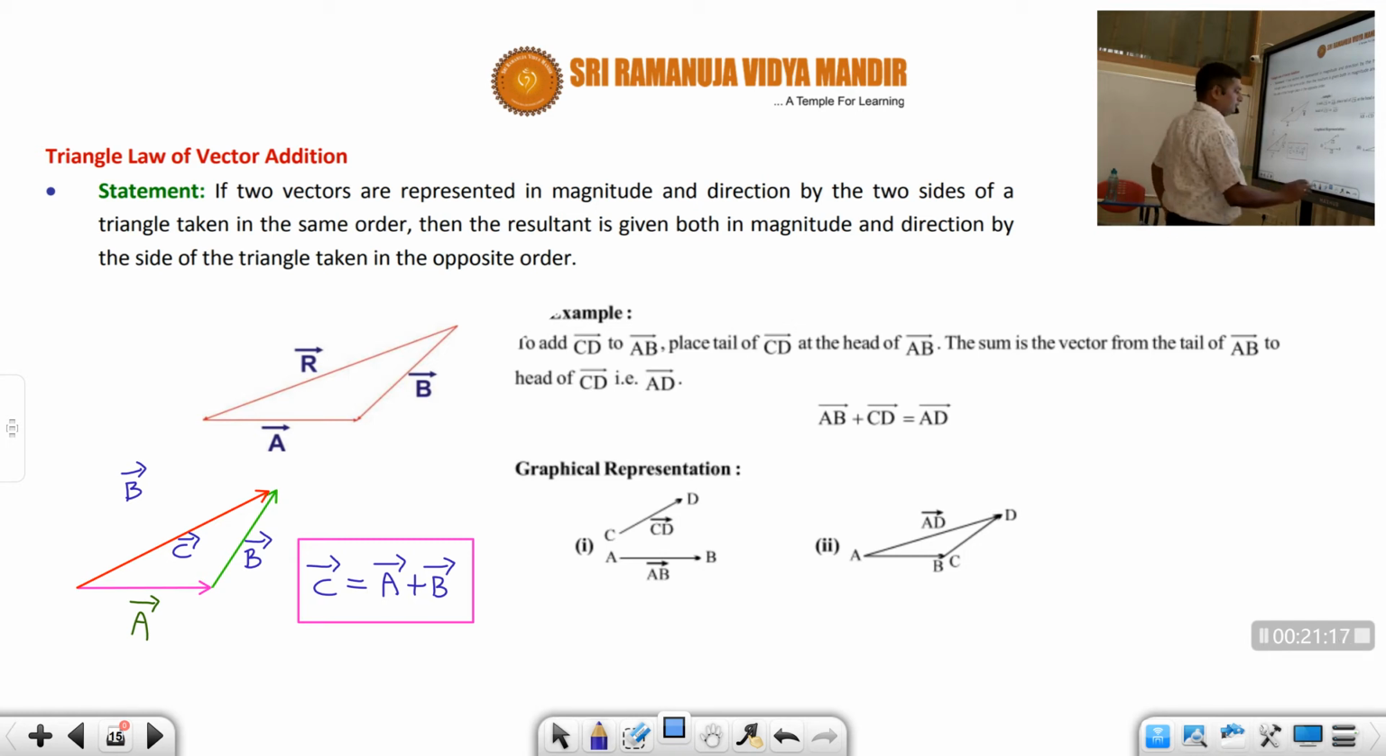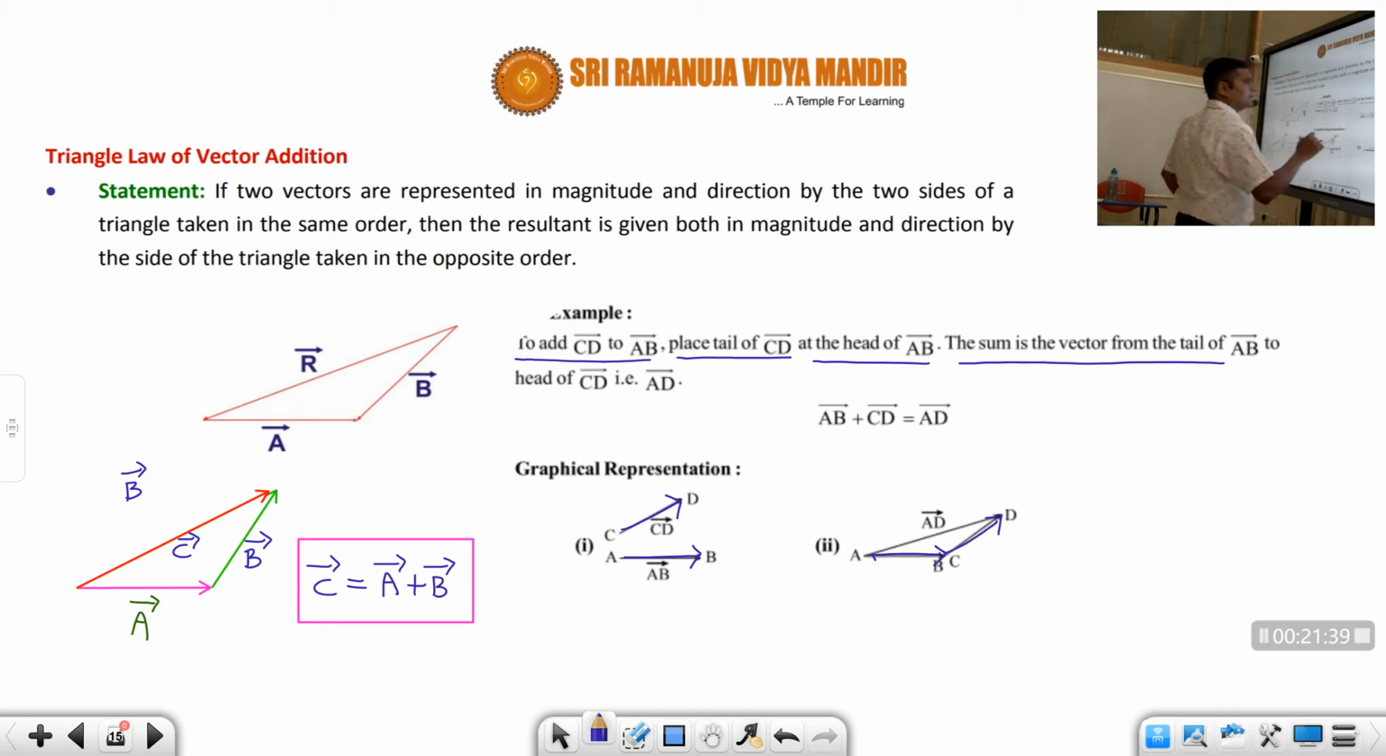Now if you want to understand more deeply, I gave a detailed one here. Suppose we have two vectors, students. One vector is AB, another vector is CD, and if you want to add CD to AB, place the tail of CD at the head of AB like this. Then the sum is the vector from the tail of AB to the head of CD, that is called AD. This will be called the resultant. So here you can write AD is equal to AB bar plus CD bar.